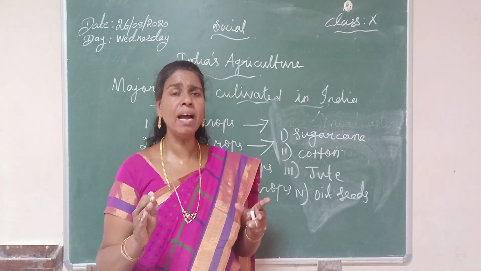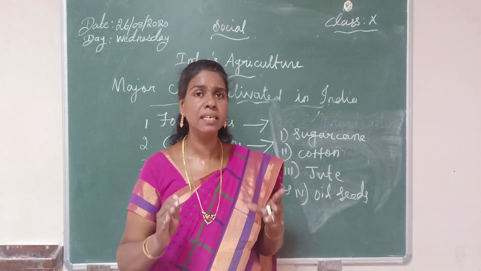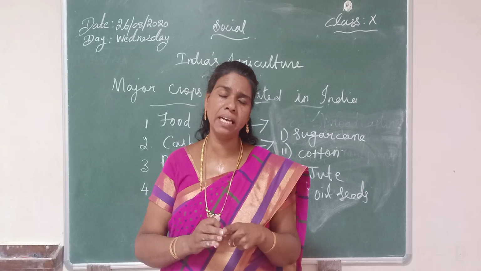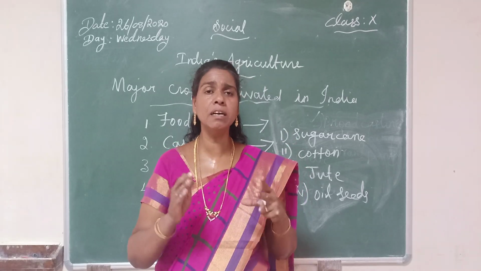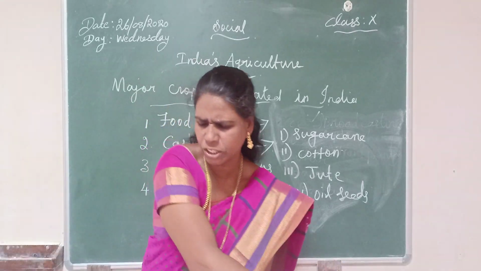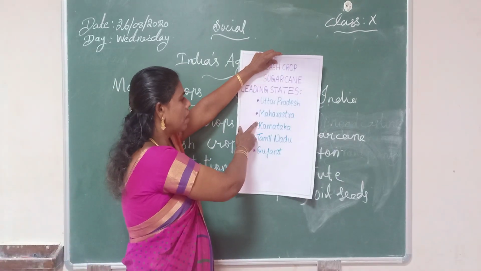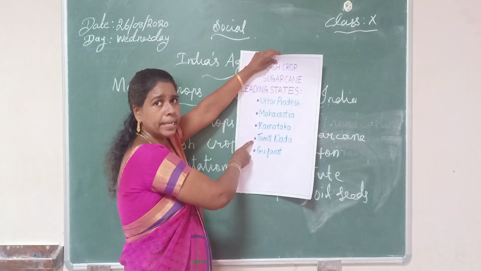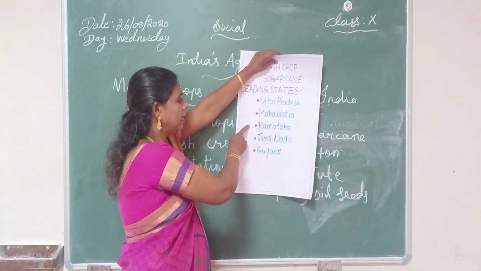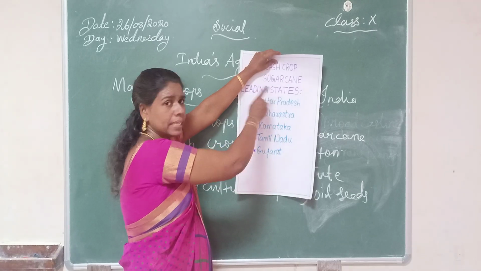India is the third largest sugar producing country in the world. The first place is Brazil, the second place is Cuba, and the third place is India. In India, some areas cultivate sugarcane. The leading states are Uttar Pradesh, Maharashtra, Karnataka, Tamil Nadu, and Gujarat. These are the leading sugar producing states.